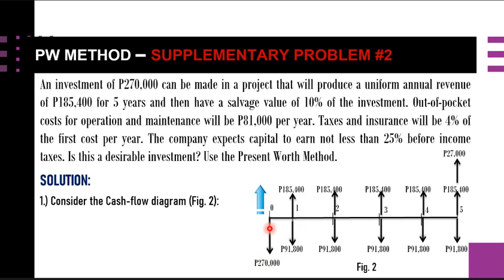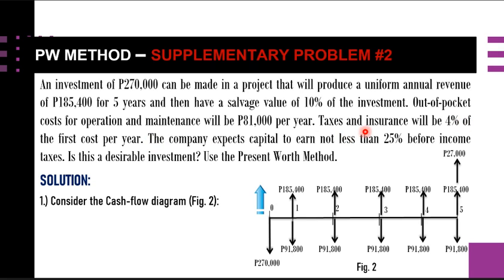So we have the first cost here, 270,000 pesos. For our annual revenue, take note, annual revenue means this is a cash inflow, that's why this is above, going up here, and it is good for 5 years. And we have the operation and maintenance of 81,000, which is our cash outflow, and our taxes and insurance will be 4% of the first cost.